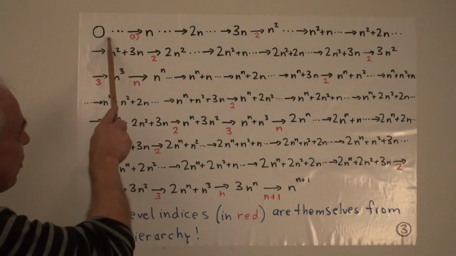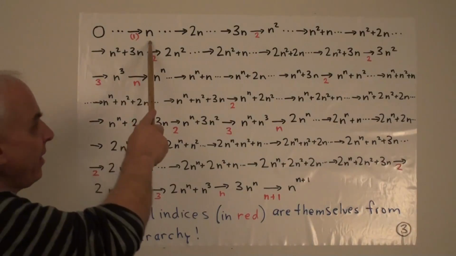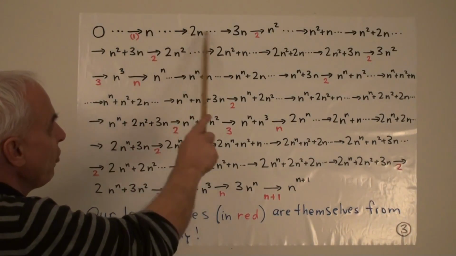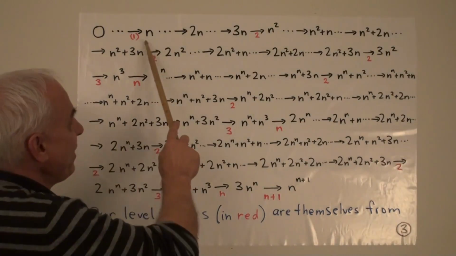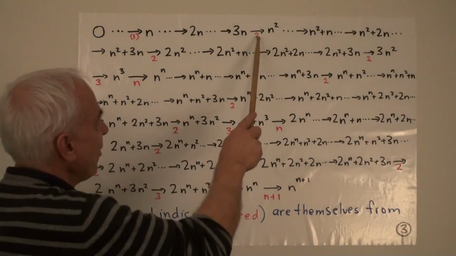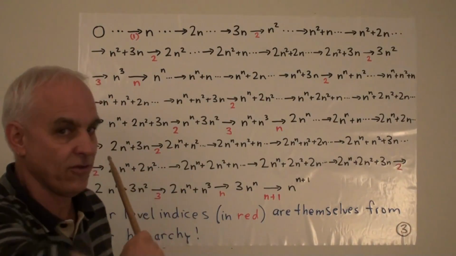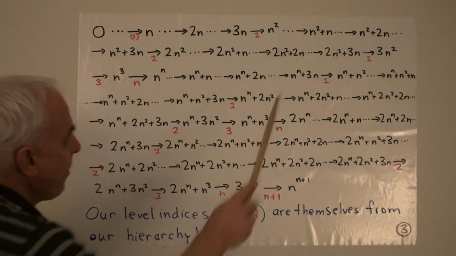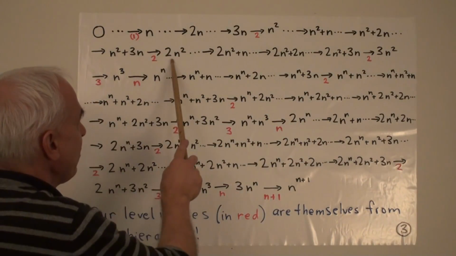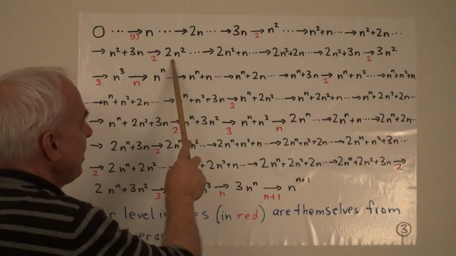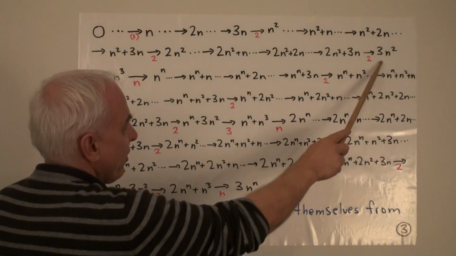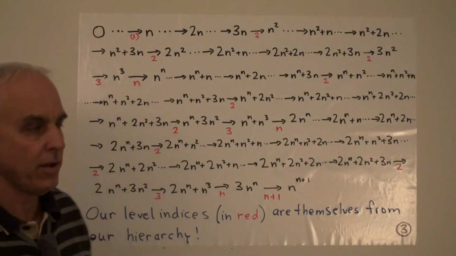So we start with 0, and then our first limit is n. And then our next limit is 2n, next limit is 3n. These are all level 1 limits. And then these 3 level 1 limits generate a new sequence which gives us a level 2 limit, n squared. Then we have some more level 1 limits, and they generate then another level 2 limit. Then another level 1 limit, a few of them. These 3 then generate another level 2 limit.